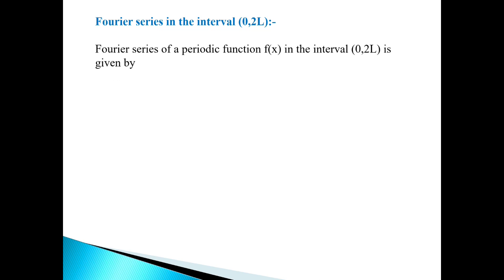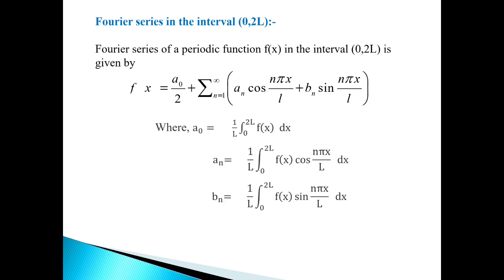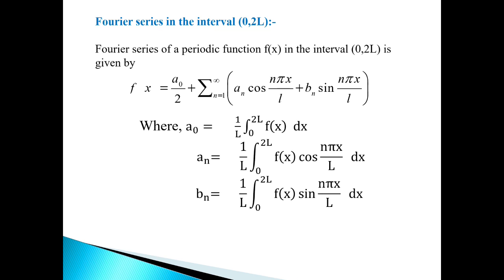Now we see the Fourier series in the interval 0 to 2l. So the Fourier series of a periodic function f of x in the interval 0 to 2l is given by the formula f of x equal to a naught by 2 plus summation n running from 1 to infinity a n cos n pi x by l plus b n sin n pi x by l, where a naught is given by the formula 1 upon l integration 0 to 2l f of x dx.